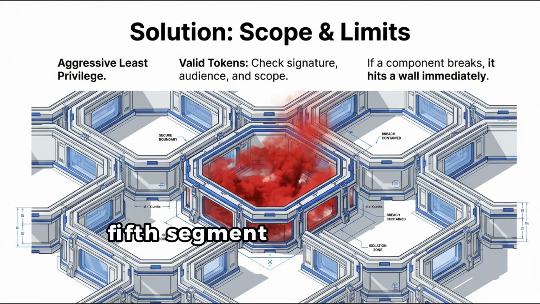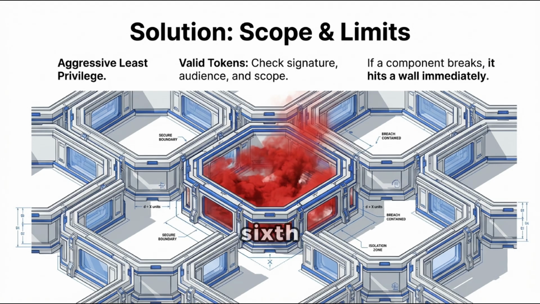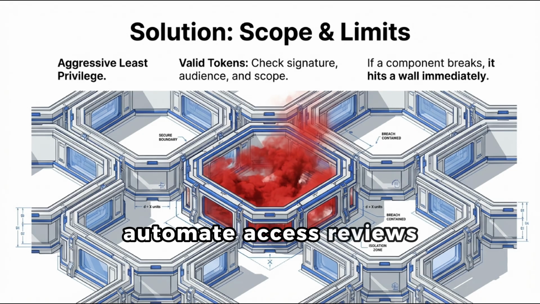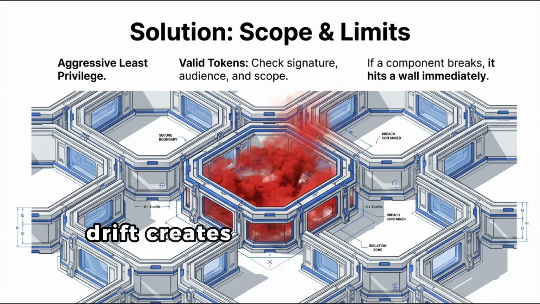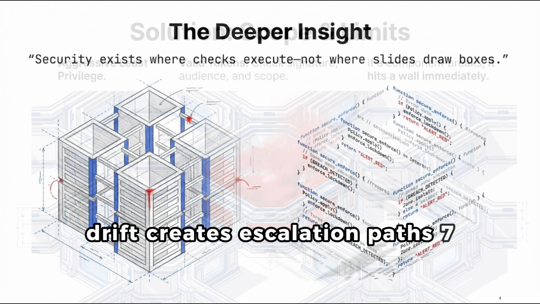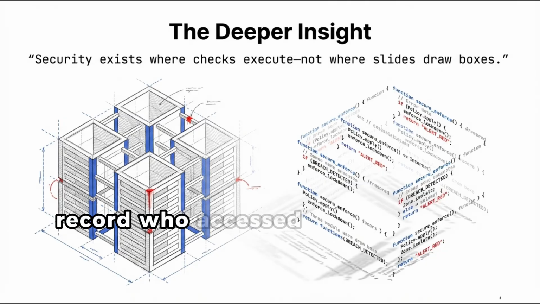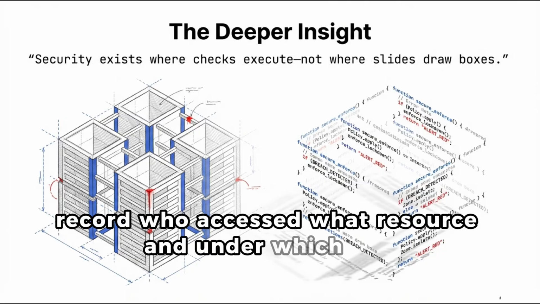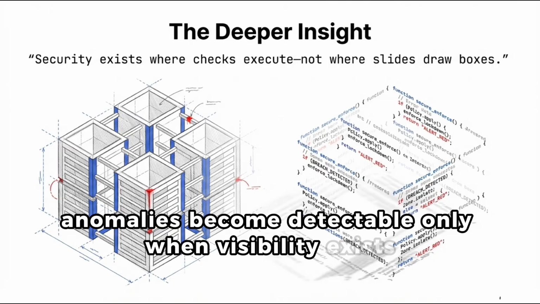Fifth, segment your network. Do not treat internal as trusted. Every internal service should authenticate and authorize requests. Sixth, automate access reviews. Humans accumulate permissions over time. Drift creates escalation paths. Seventh, log boundary crossings meaningfully. Record who accessed what resource and under which role. Anomalies become detectable only when visibility exists.